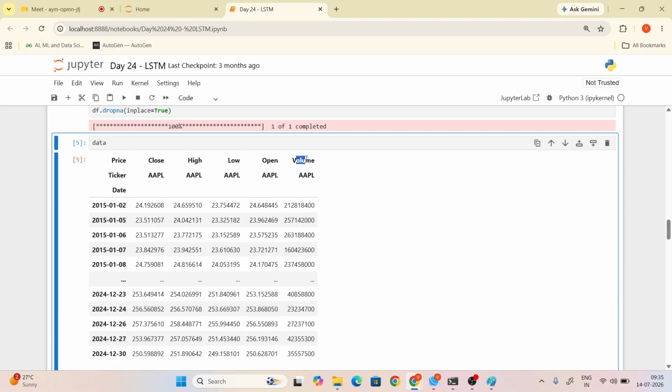Yesterday we sold 50 salad boxes. Then how many salad boxes will you prepare today? More than 50, depending on the last 1 month of data.